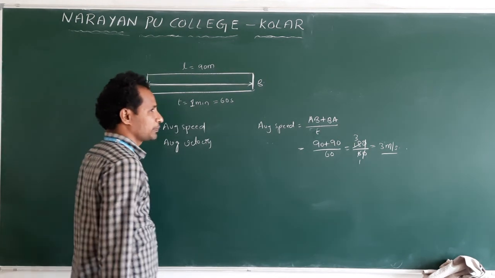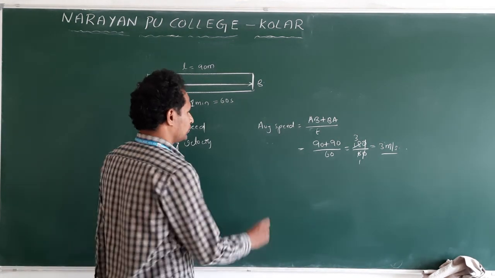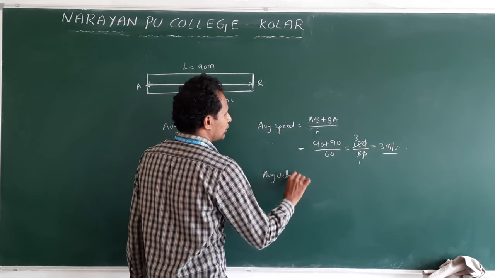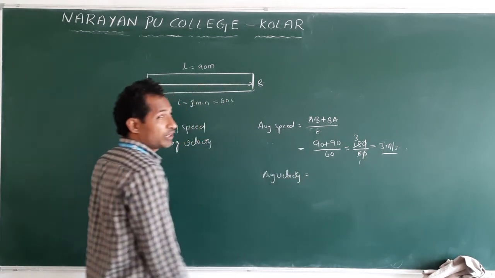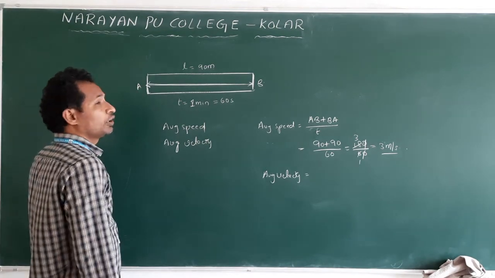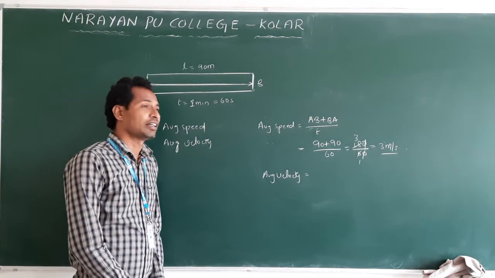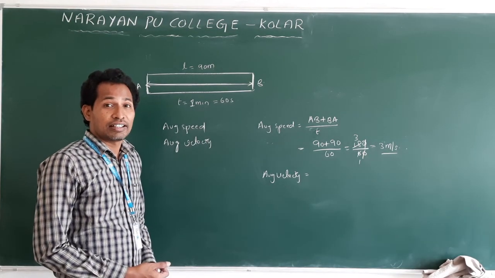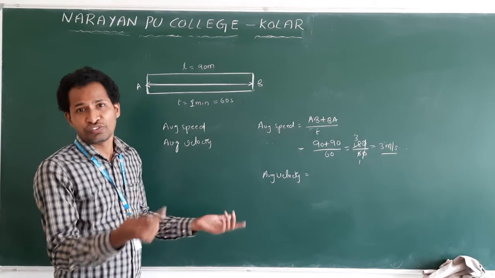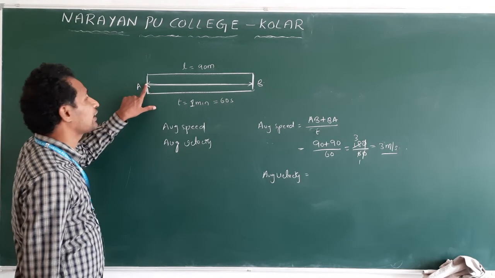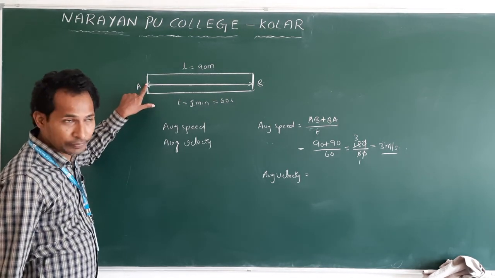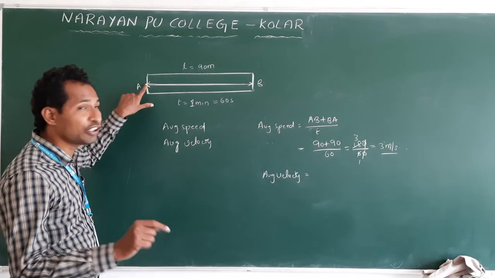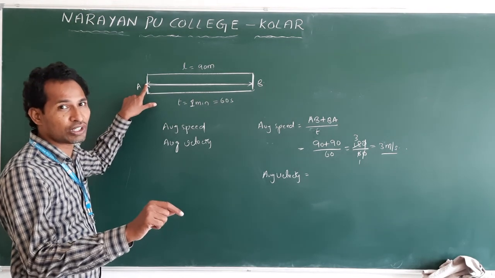Average velocity is total displacement covered by time. How do we find displacement? As I mentioned, we need to draw a line from the initial point to the final point. She started at A and finally reached A. Then from A to A, is it possible to draw a line?